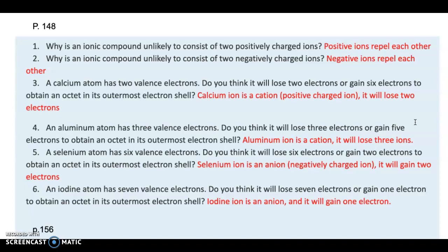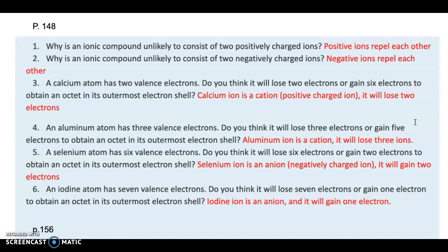Calcium is located in the second column and it loves to give away its electrons. Any metal in the first or second column will lose those electrons and will become a positively charged ion, which is also called a cation.